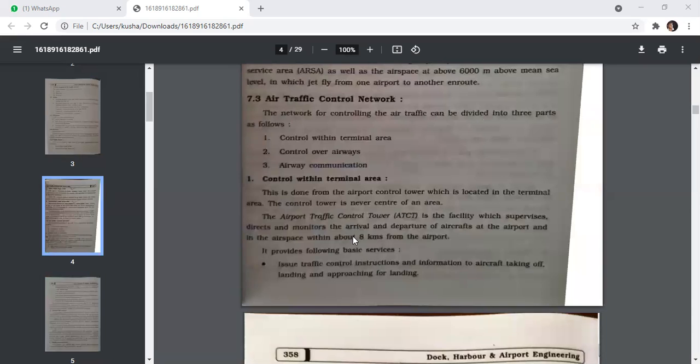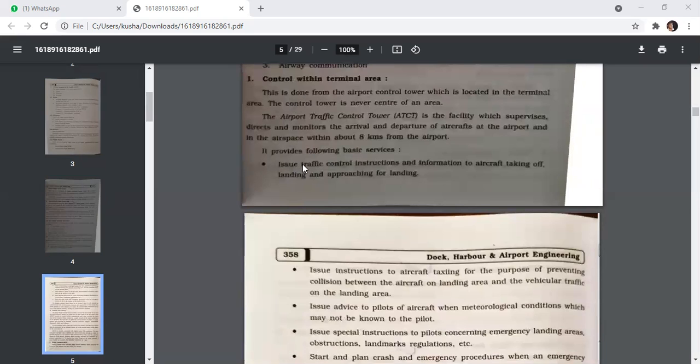So the following basic services we provide. Issue traffic control instruction and information.